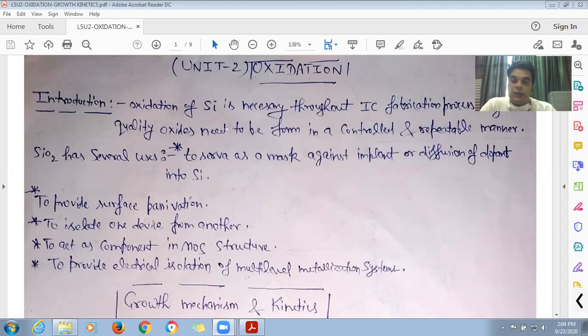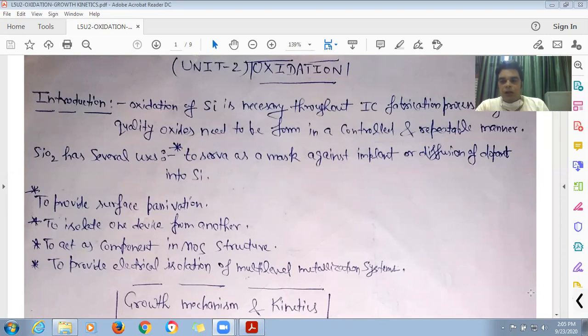To isolate one device from another, we also use SiO2 layer because, as we know, SiO2 is a dielectric, it works as an insulator. To act as a component in MOS structure, this we all know. In MOSFET structure, SiO2 layer is used, and to provide electrical isolation of multi-level metallization systems. In systems where multi-level metallization is done, electrical isolation is also required. For that purpose, SiO2 is used.